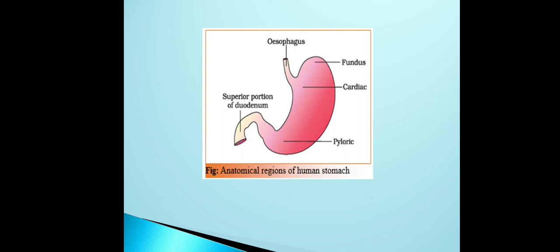That pyloric part of the stomach further continues as the next part of the alimentary canal, and that next part is called the intestine.